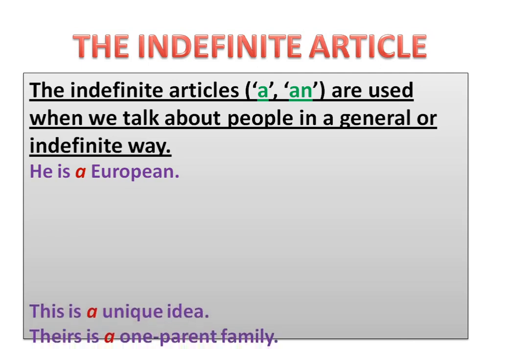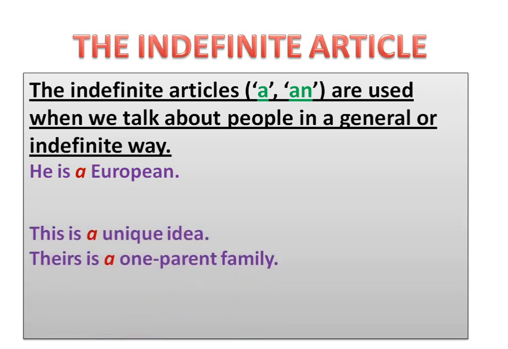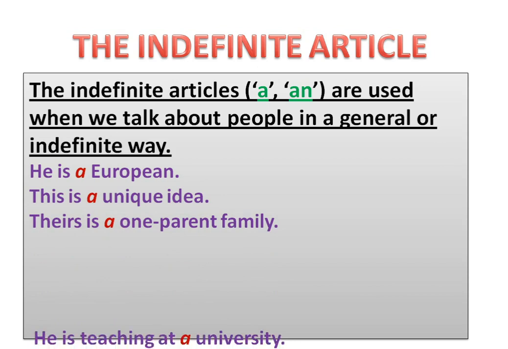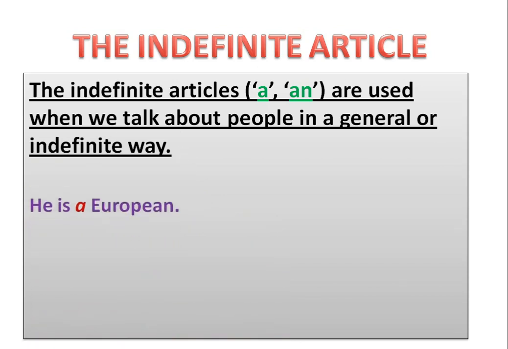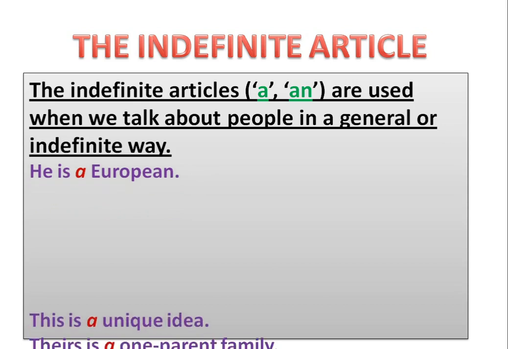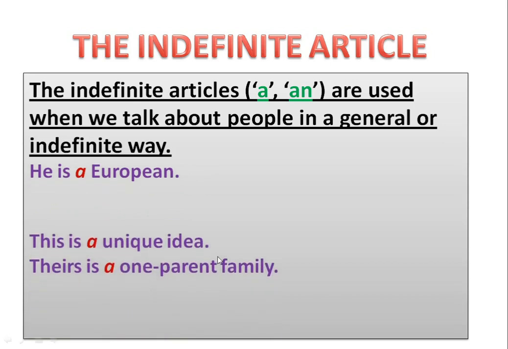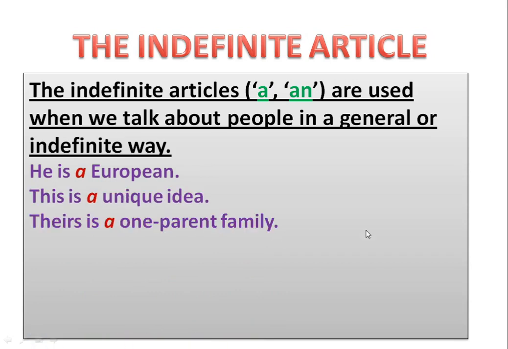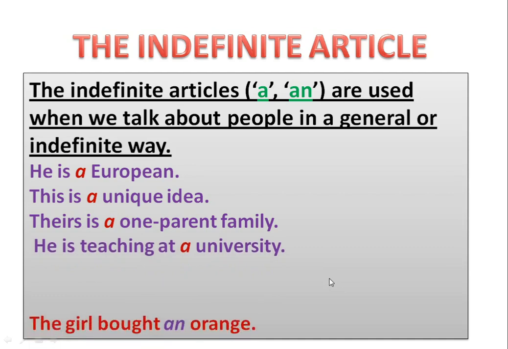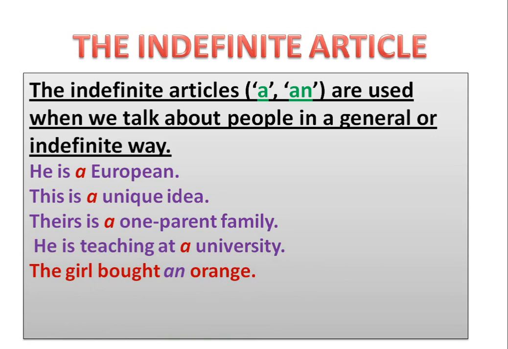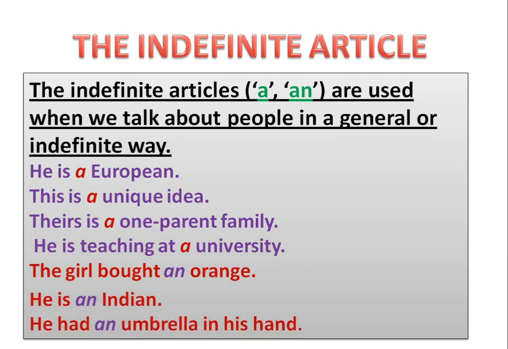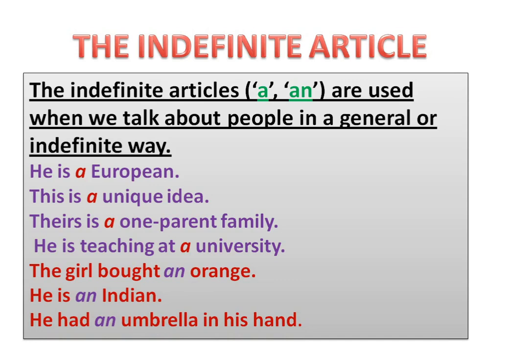The indefinite articles a and an are used when you talk about people in general or in an indefinite way. It's not definite. So, he is a European. This is a unique idea. There is a one parent family. He is teaching at a university. The girl bought an orange. He is an Indian. He had an umbrella in his hand.